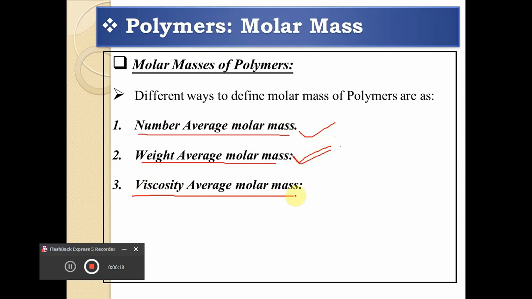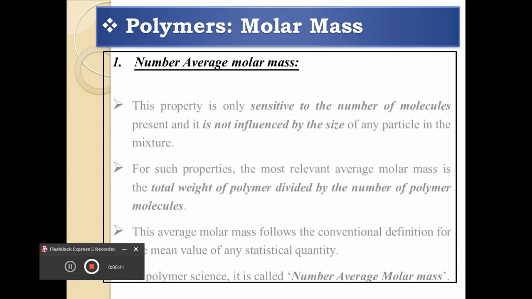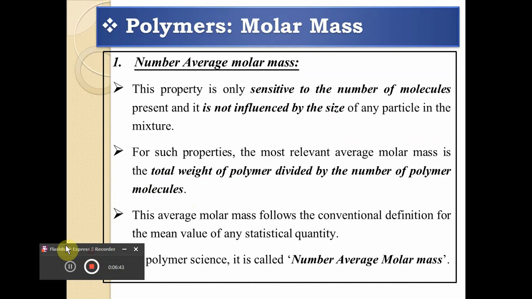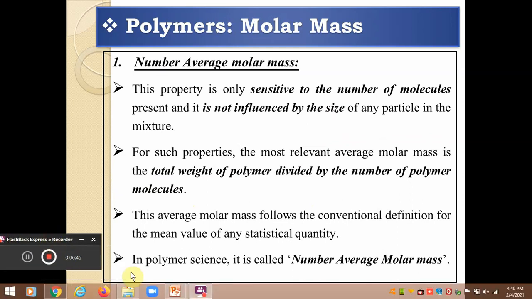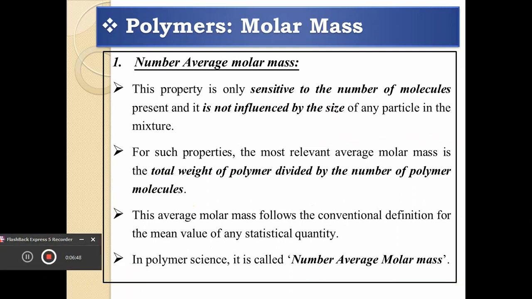The third method is more interesting, and we use this method in the laboratory to calculate the molecular mass of a given polymer. This method is called the viscosity average molar mass. It is based upon the viscosity of the polymer. Whenever the viscosity of the polymer is taken into consideration to determine the molar mass, the method is called the viscosity average molar mass. Dear friends, we will talk about the first method, the number average molar mass.